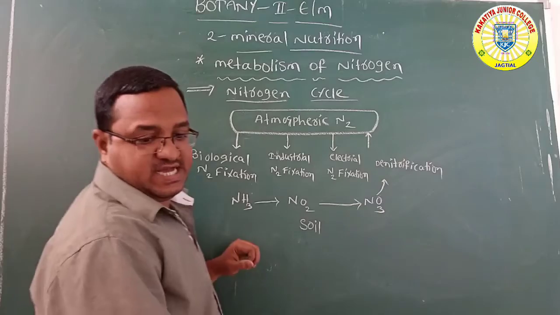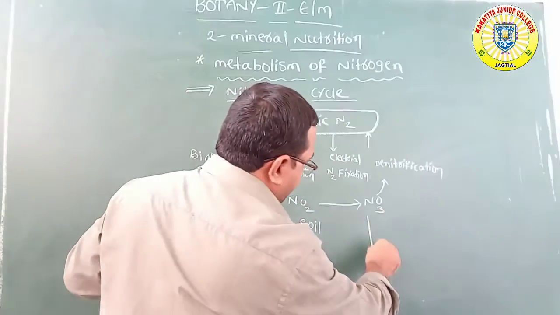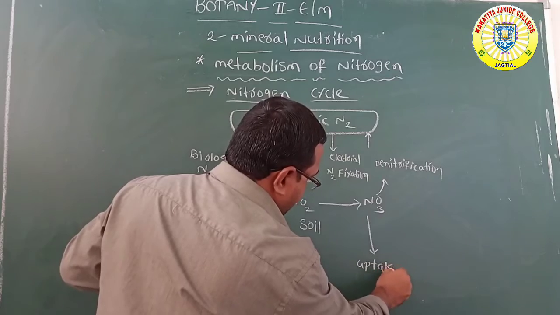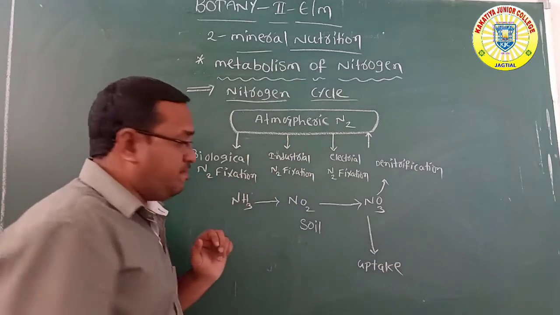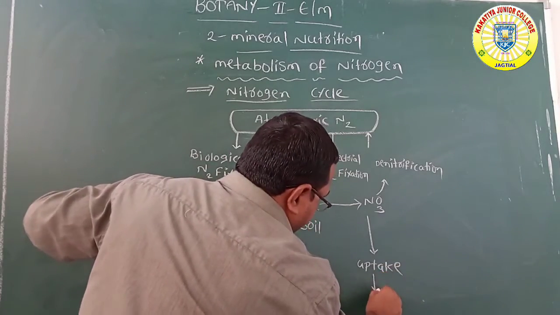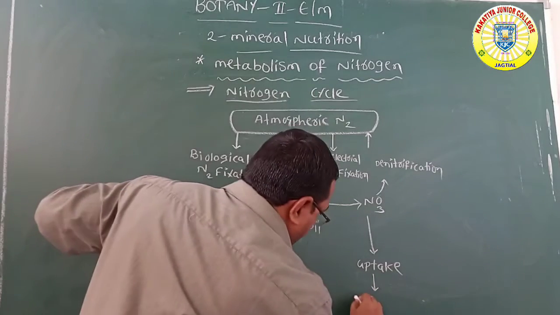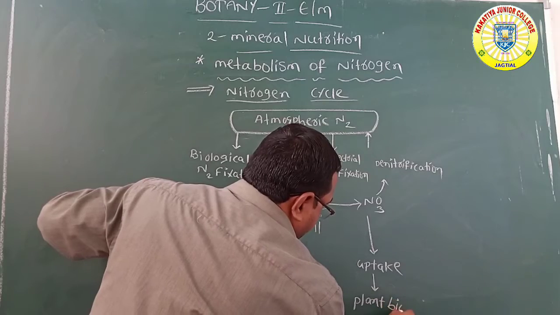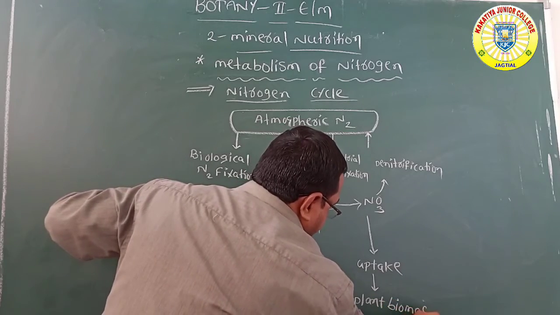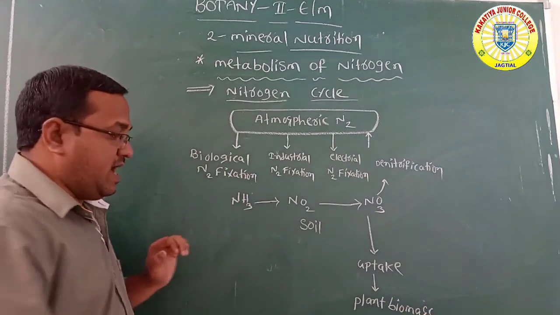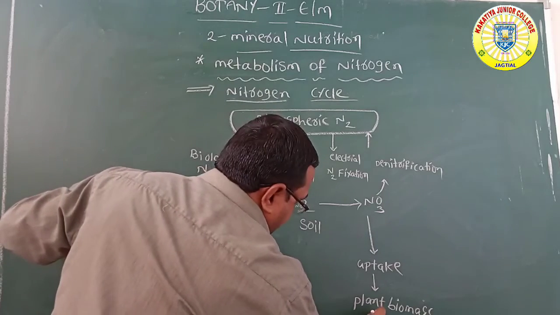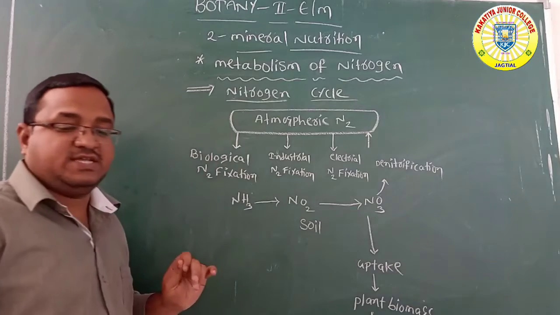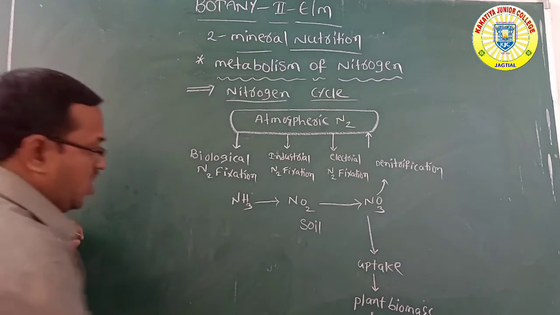These nitrates are taken up by the plants and converted into plant biomass. The animals which eat plants convert it into animal biomass.